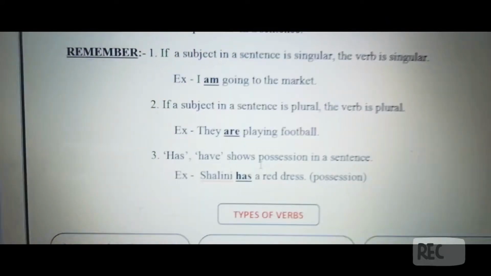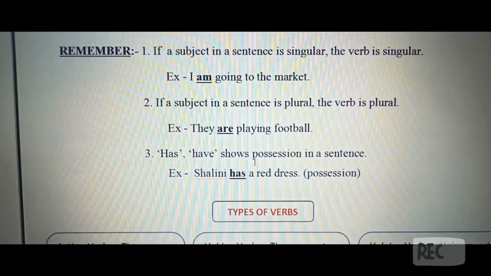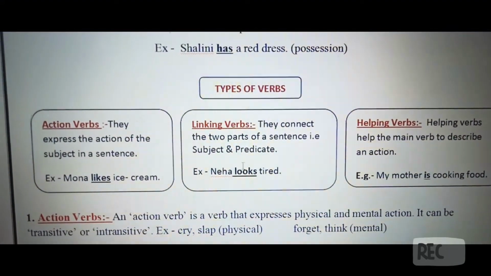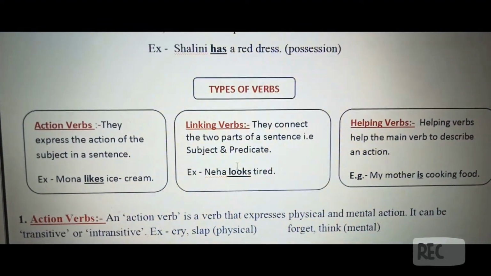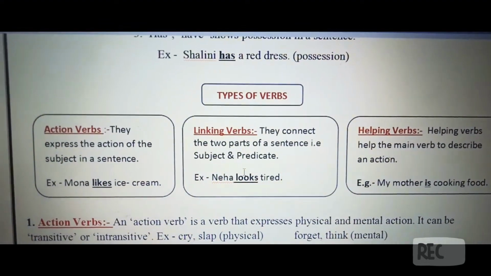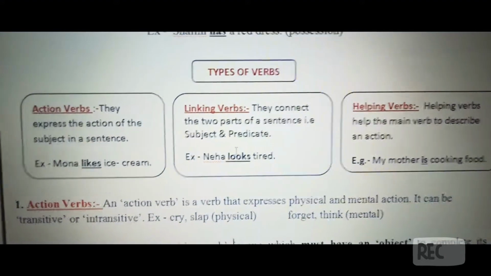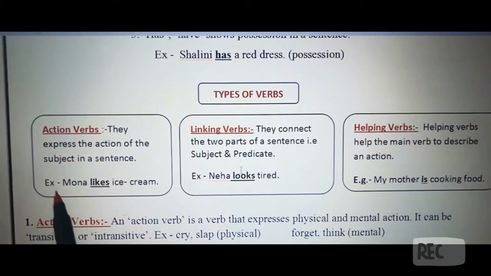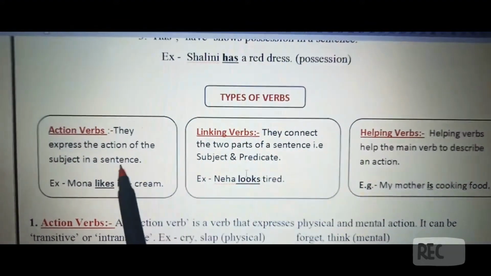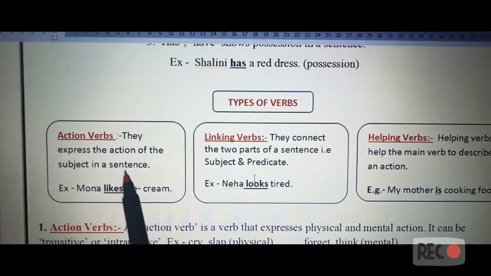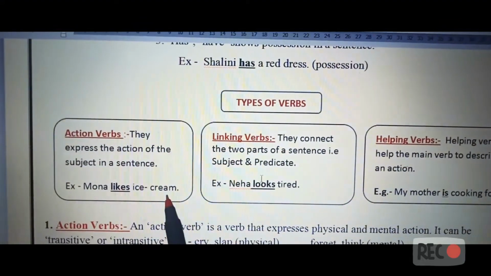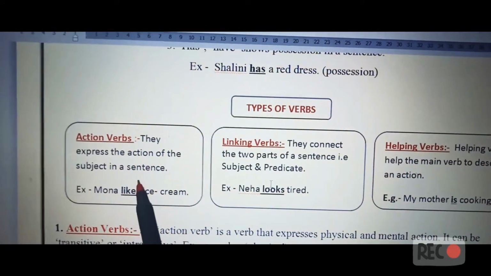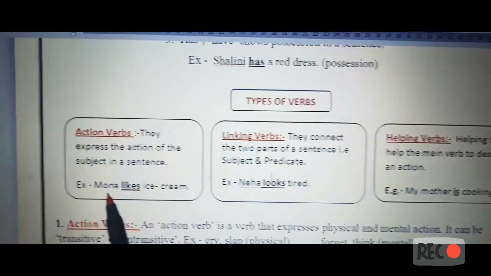Now we are going to study the different types of verbs. So there are 3 types of verbs: action verbs, linking verbs, and helping verbs. Okay, so let's begin with the first one, that is action verbs. Now what are action verbs? Action verbs express the action of the subject in a sentence. Whatever the action is being done by the subject, it shows that. Like Mona likes ice cream. So here the action verb is likes, okay, and it is expressing the action being done by the subject Mona.